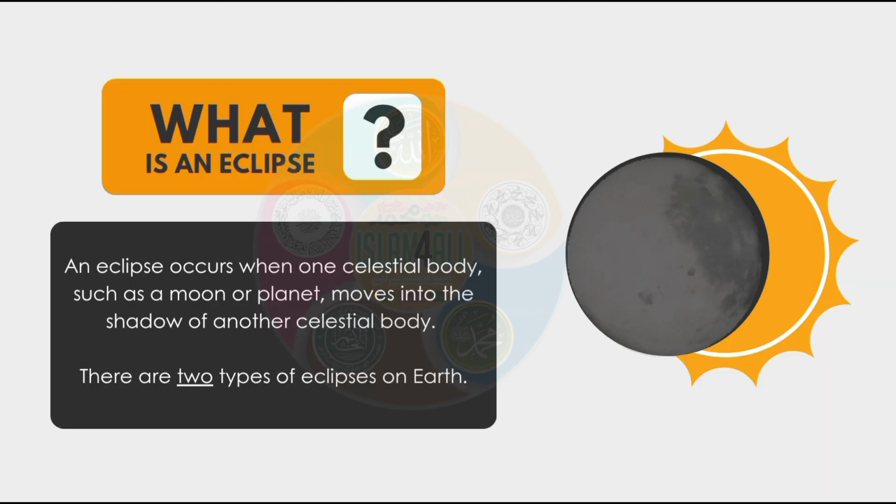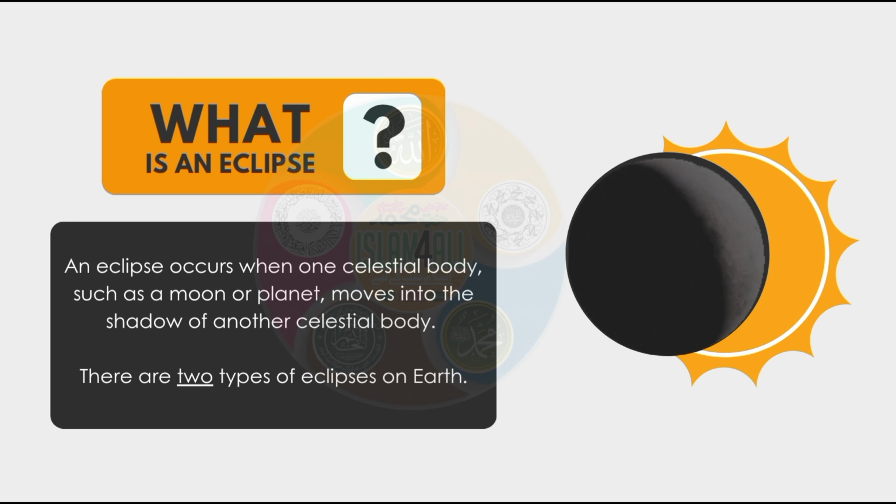What is an eclipse? An eclipse occurs when one celestial body, such as a moon or planet, moves into the shadow of another celestial body. There are 2 types of eclipses on Earth.